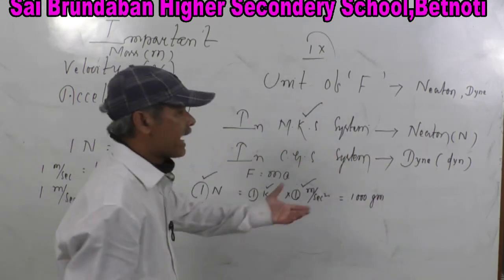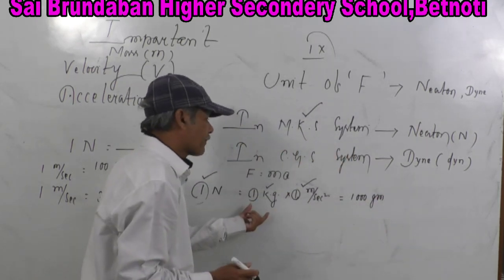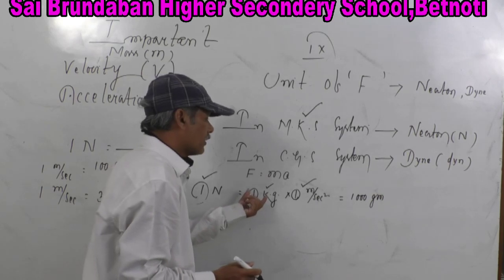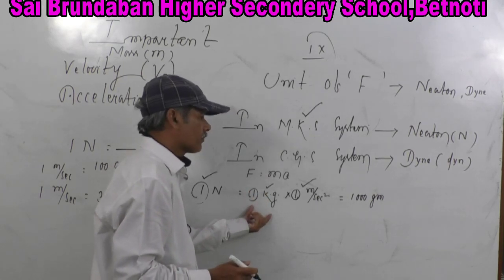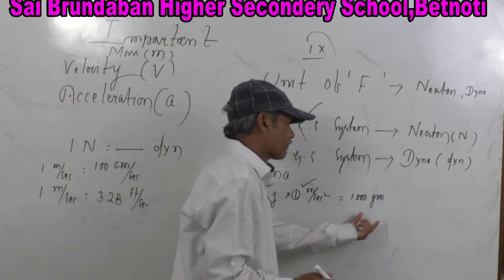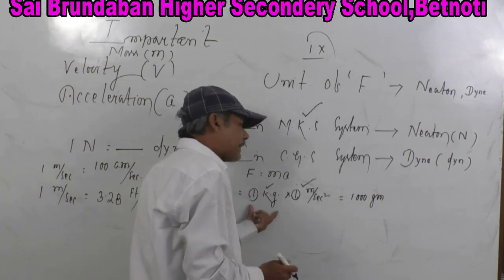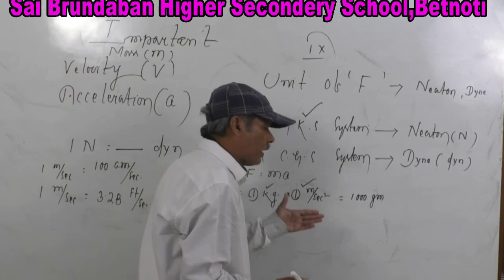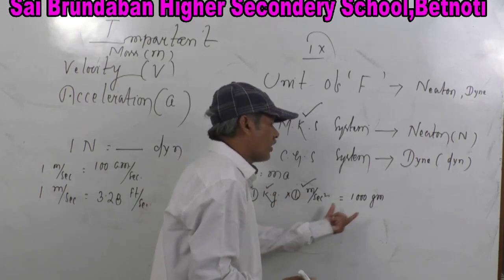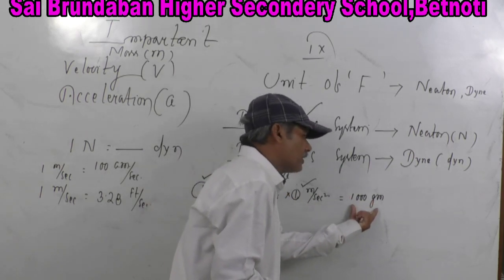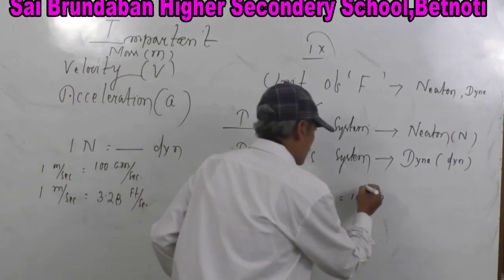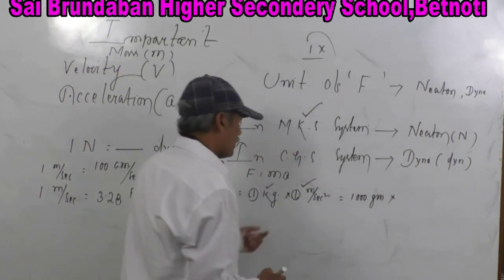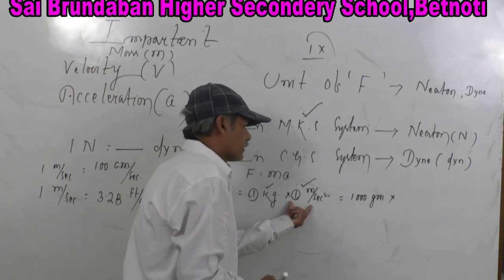Now, we are able to convert 1 kg into 1000 gram. 1 kg in MK system is equal to 1000 gram in CGS system, into 1 meter per second square.